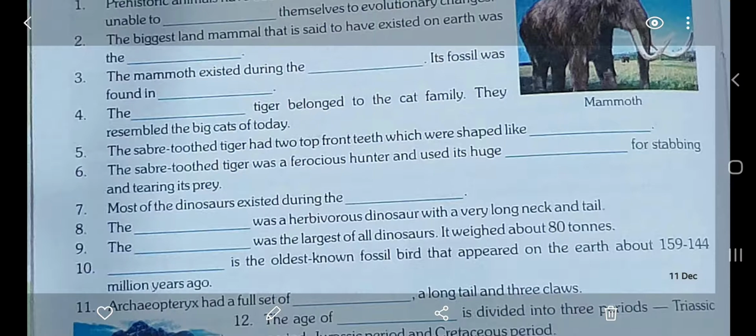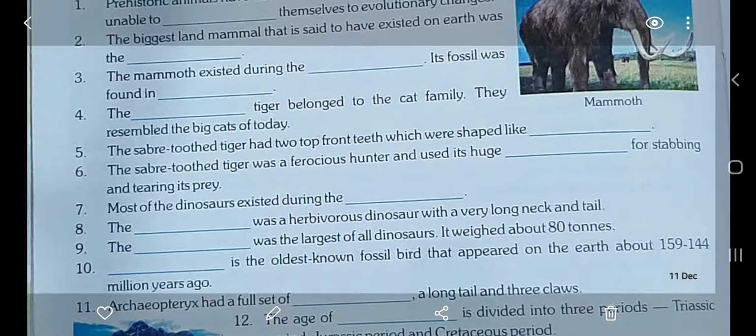Okay. Question number 7. Most of the dinosaurs existed during the dash. Existed during the Cretaceous period. Cretaceous period means the period between the Jurassic period and the Tertiary period. Understood? Now, the dash was a herbivorous dinosaur. Herbivorous means one who eats only plants. Okay, plants and other grasses. Now, question number 8.